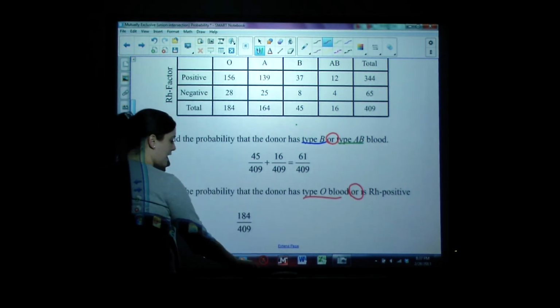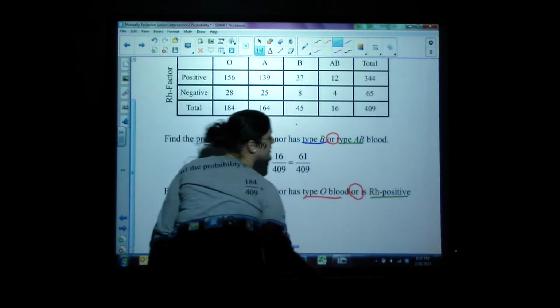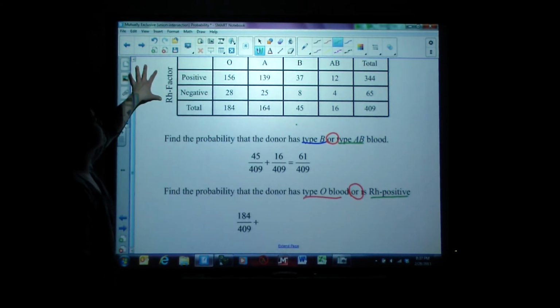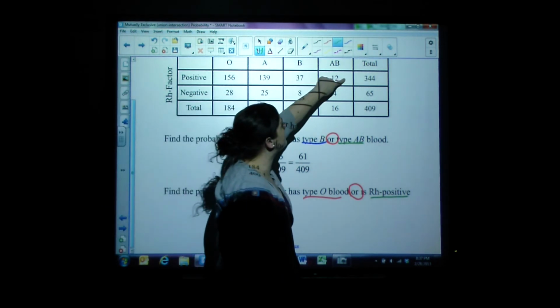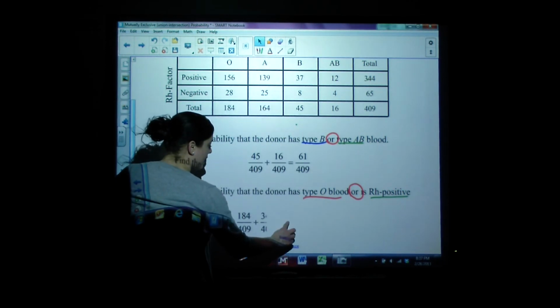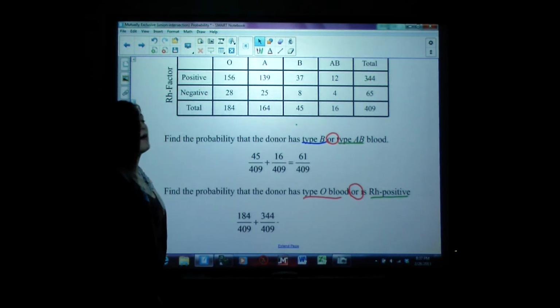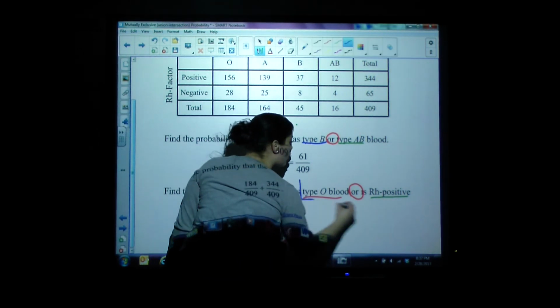Or means add and subtract the overlap. Somebody is Rh positive. Now for Rh positive, we actually have to look over here. So for positive, how many total people were positive? 344 out of 409. However, we have to remember we need to subtract the overlap.